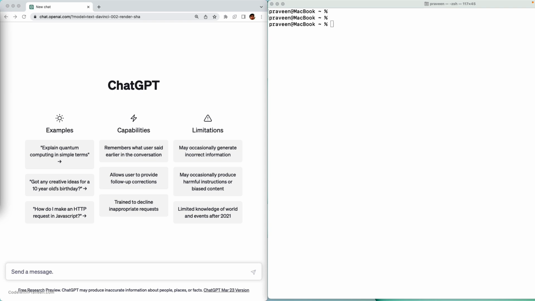Let's quickly check how you can use the same using the ChatGPT interface. So here I have ChatGPT on the left and we have the terminal on the right. For the terminal, I'm using macOS, but it should be okay even if you use other OSs. I'm assuming that I'm a beginner in Docker and I don't know much about this technology. So I want to start learning from scratch. Of course, I can go to Google search and start doing it, but let's see how we can use the same using GPT.